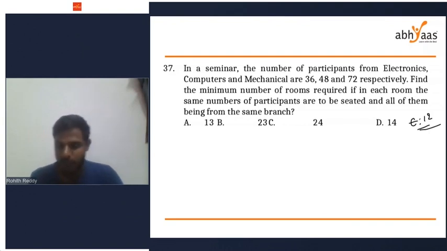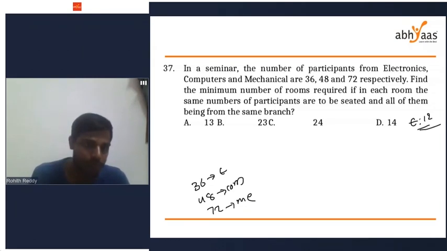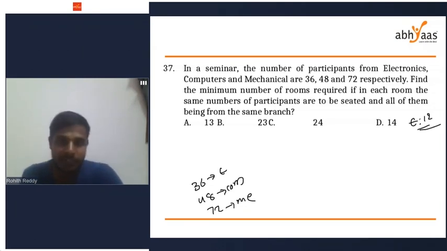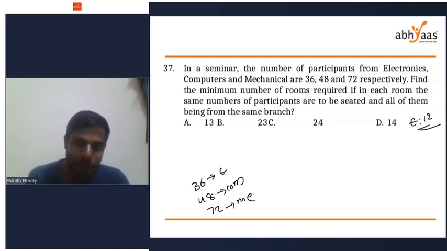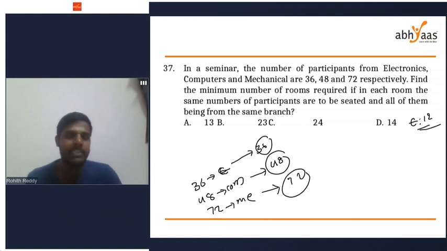My first question: if there are 36 students from electronics branch, 48 students from computers, and 72 students from mechanical. Ramakrishna says 13 rooms. Wait, I'm going to disclose whether it is 12, 13, any answer. If I try to arrange these 36 electronics students one per room, I need 36 rooms. If I arrange these 48 computer science students one per room, I'll need 48 rooms, and 72 rooms for mechanical. But my condition is satisfied.